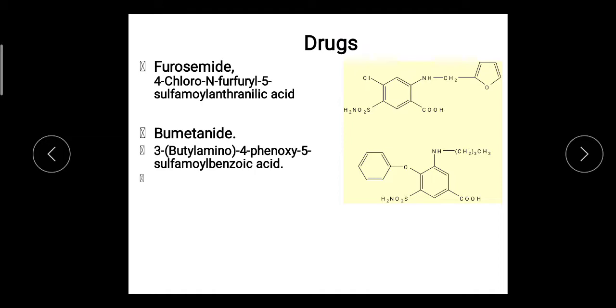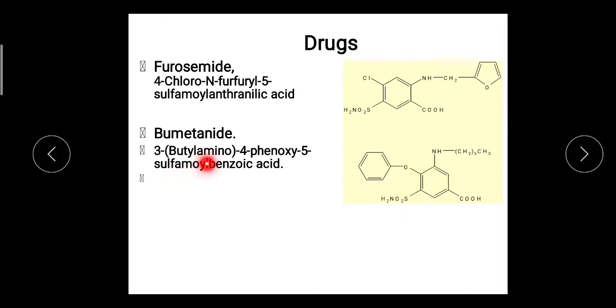The next drug is bumetanide. This is the structure of bumetanide. The IUPAC name is 3-butylamino-4-phenoxy-5-sulfamoyl benzoic acid. Benzoic acid, as you know, is the benzene ring with a carboxylic group. Numbering starts from the carboxylic group: 1, 2, 3, 4, 5, 6.